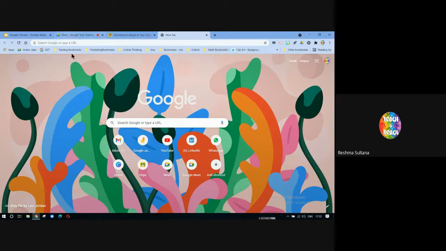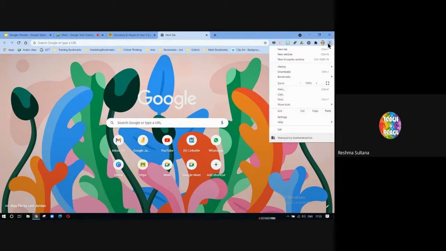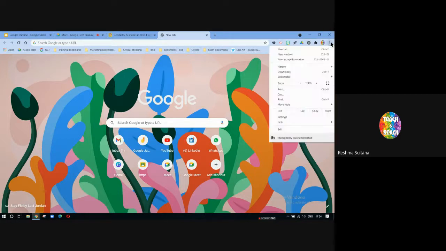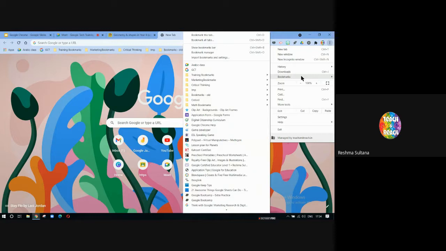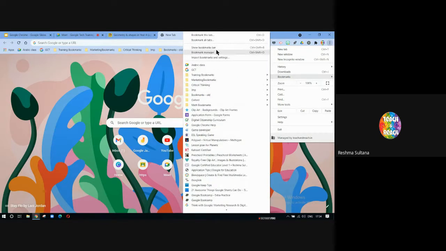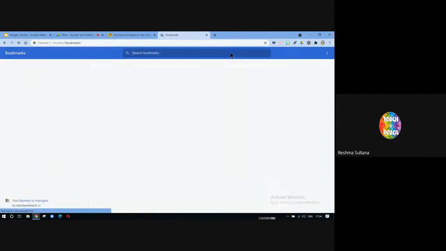Obviously, when you're creating multiple bookmarks, there might be outdated bookmarks. There might be bookmarks you want to delete or rename. So let's see how to manage these bookmarks. You will click on more options. Whenever you want to perform some action, you can check more options here, the three dots that you see. Now you can see I have a big list of bookmarks here, which I have to manage. So I'll click on bookmarks and I will open bookmark manager.